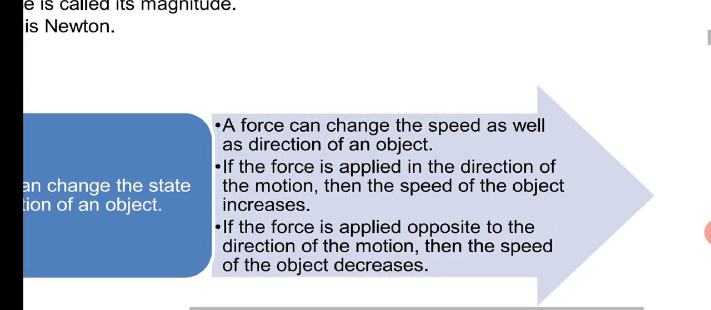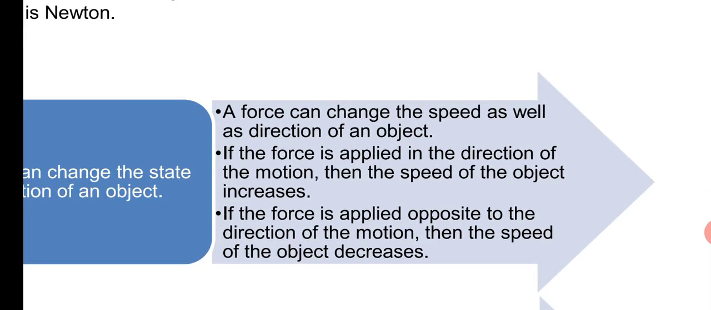If the force is applied in the direction of the motion, then the speed of the object increases. If the force is applied opposite to the direction of the motion, then the speed of the object decreases. For example, take a ball and roll it on the ground. Hit the ball in the same direction, and the speed of the ball will increase. Roll the ball again and stop it in the opposite direction, and the speed of the ball decreases. There are many examples I can give, but just understand these statements.